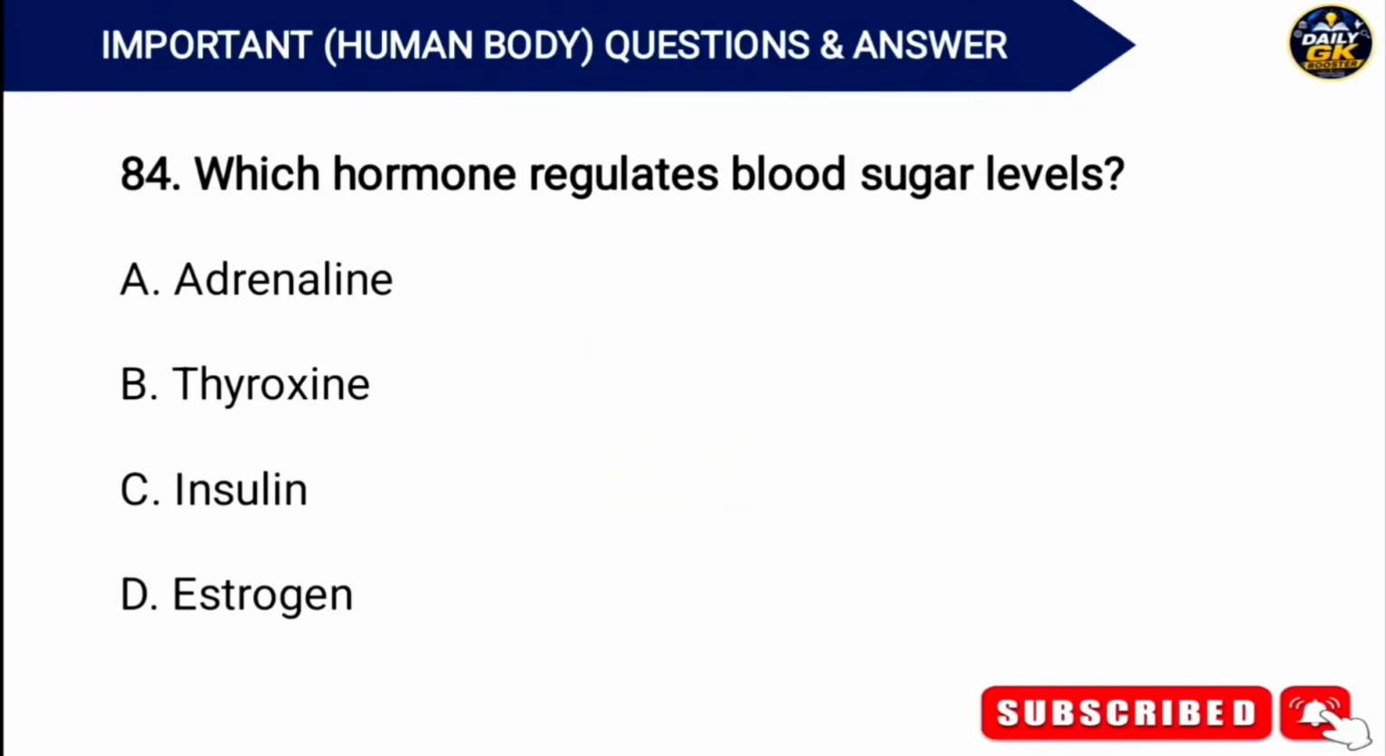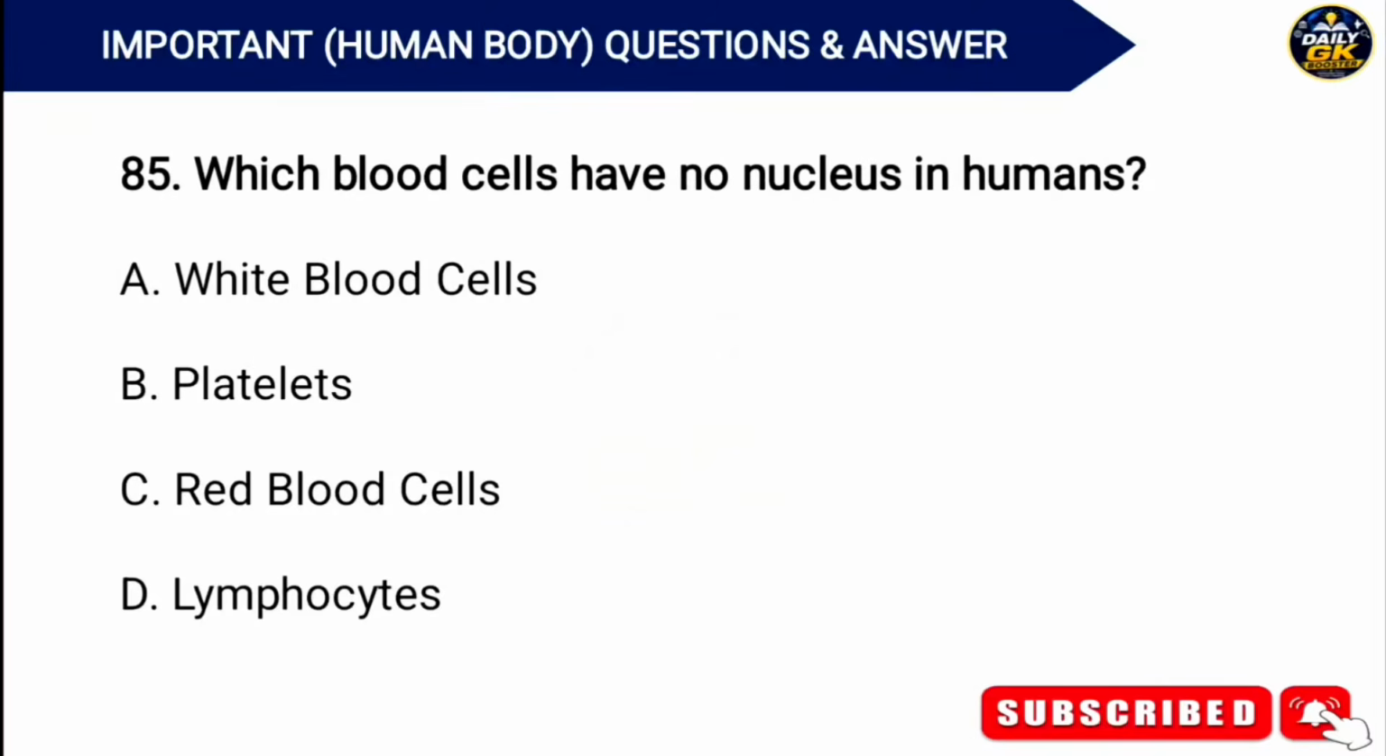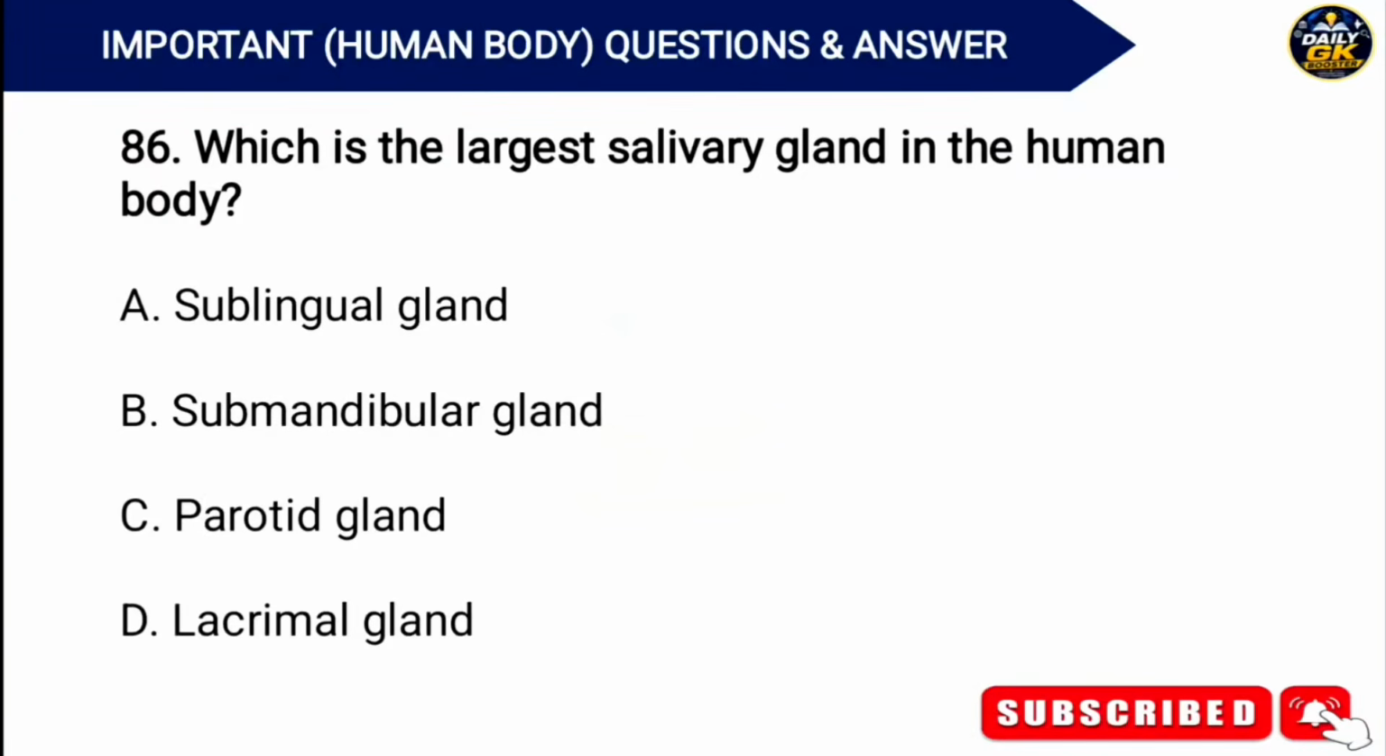Which hormone regulates blood sugar levels? Answer. Option C. Insulin. Which blood cells have no nucleus in humans? Answer. Option C. Red blood cells. Which is the largest salivary gland in the human body? Answer. Option C. Parotid gland.